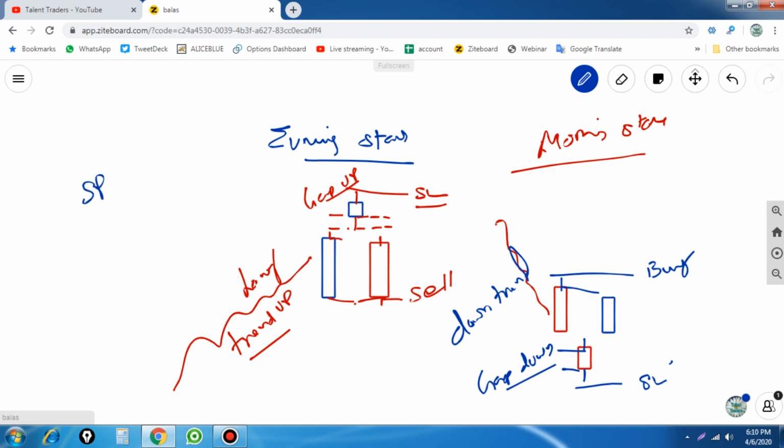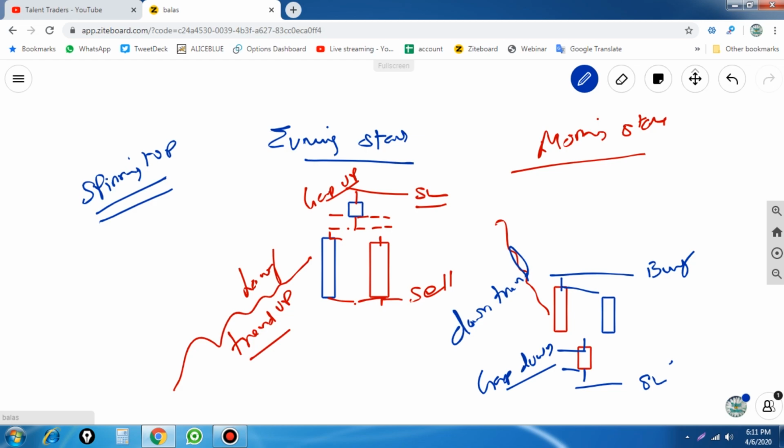Spinning top candles. Using these two methods, we can easily find a big reversal trading opportunity in the market or in any stock.